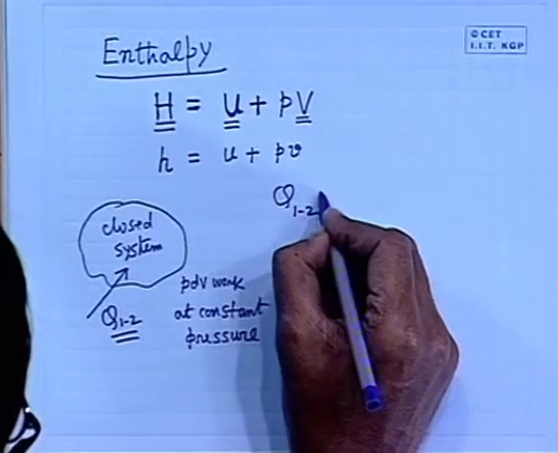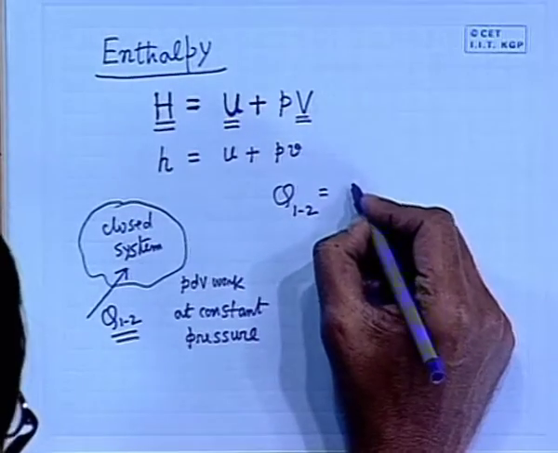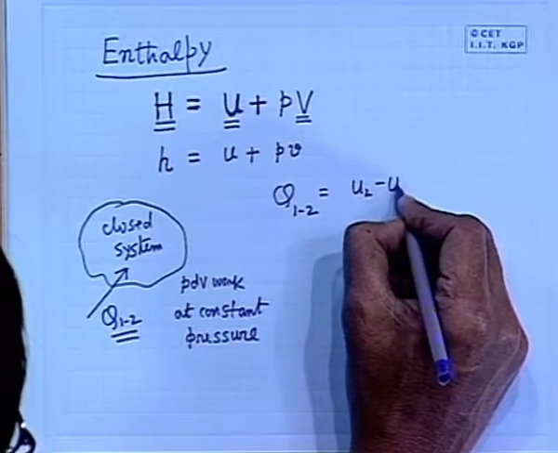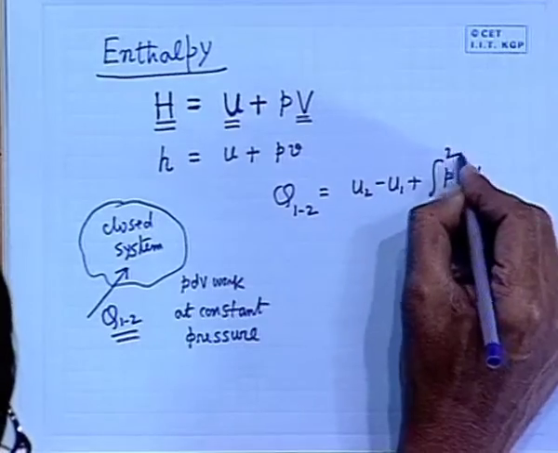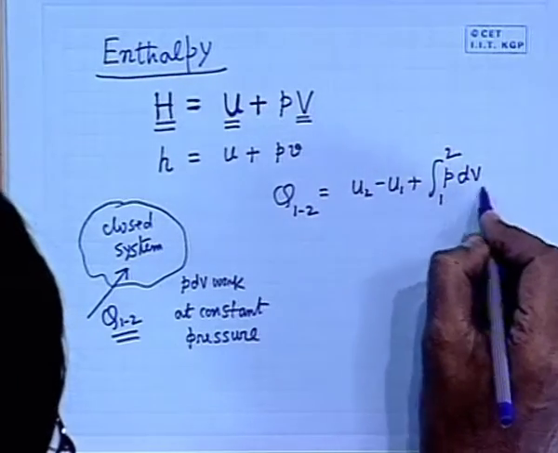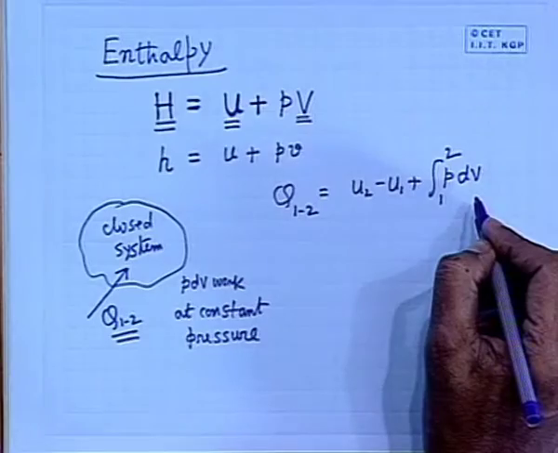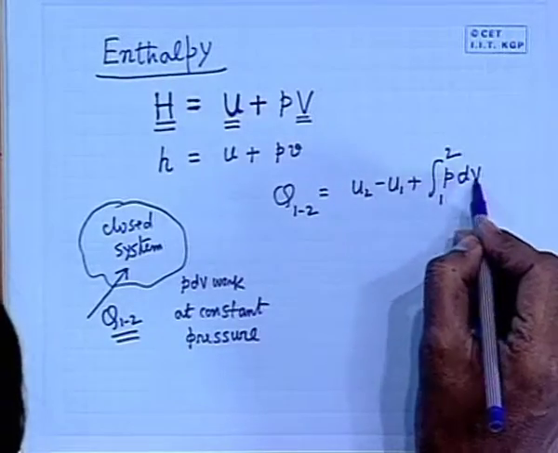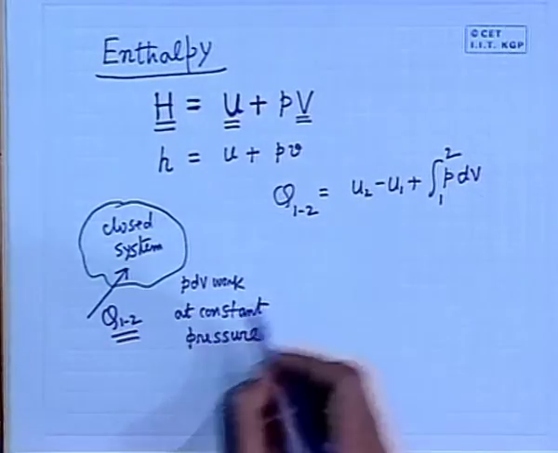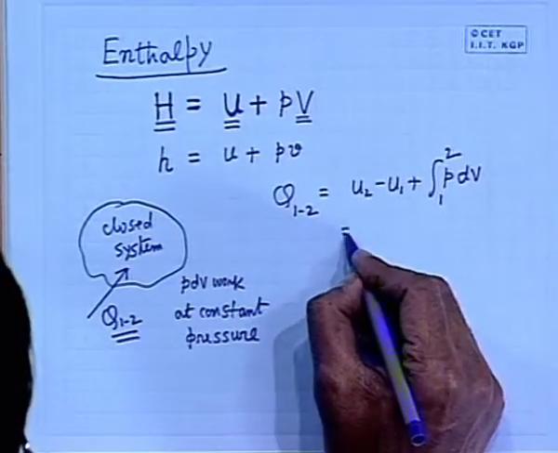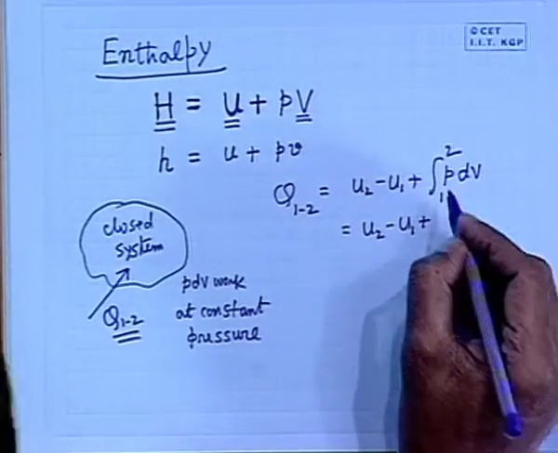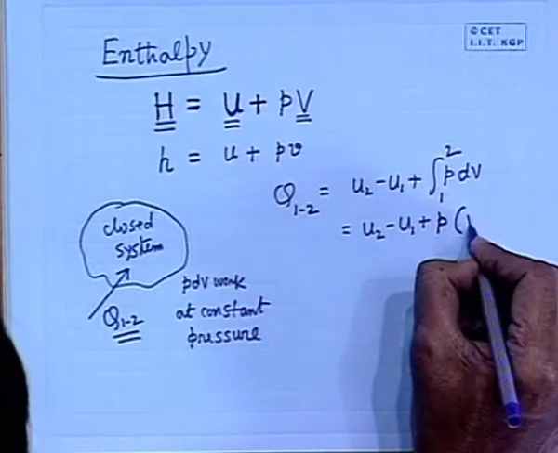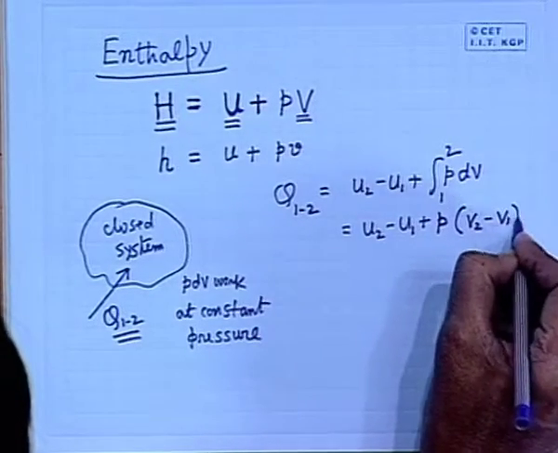Now, Q12 we can write as, what is this? U2 minus U1 plus integration of PdV. Now, earlier also we recognized that this integral cannot be evaluated until and unless we know the process constraint, that is, what is the relationship between P in terms of V. Now, if we know that the process constraint is such that pressure is constant, then we can write U2 minus U1 plus a constant pressure P times V2 minus V1.